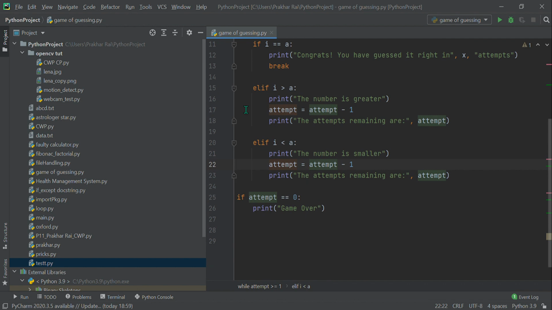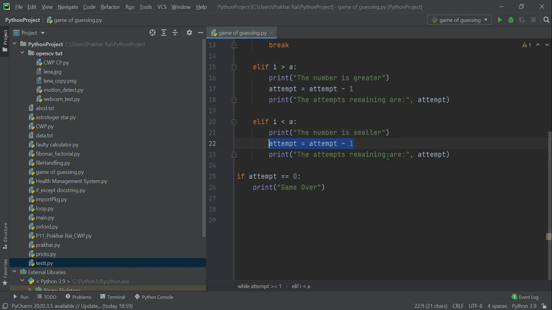Similarly, in the next case, these two cases are very similar. Here the number is smaller and here it is greater. Again, we have to decrement the value of attempt by 1, and again the attempts remaining are attempt, and the same. And what we did here is, okay, fine.